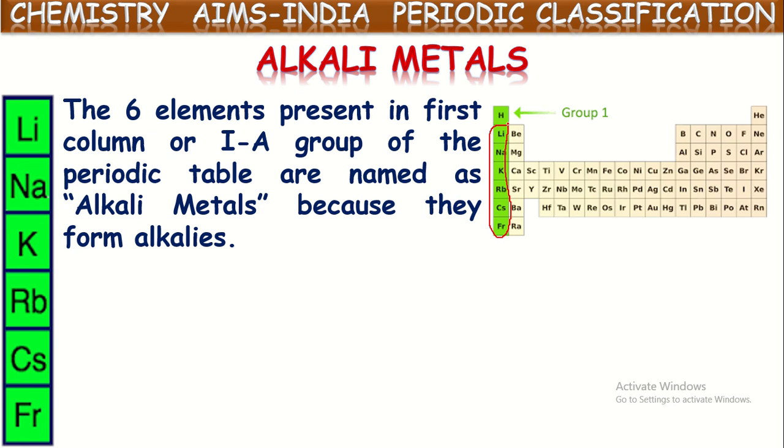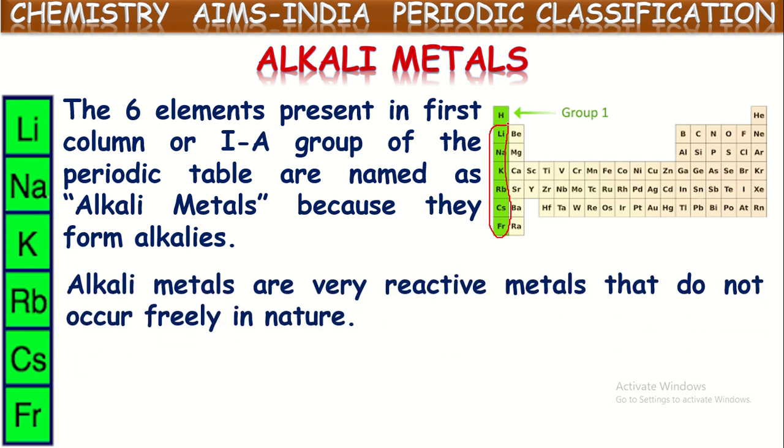What does alkalis mean here? The bases which are soluble in water are called alkalis. These 1A group elements, except hydrogen, can form bases which are soluble in water, so they are called alkali metals.